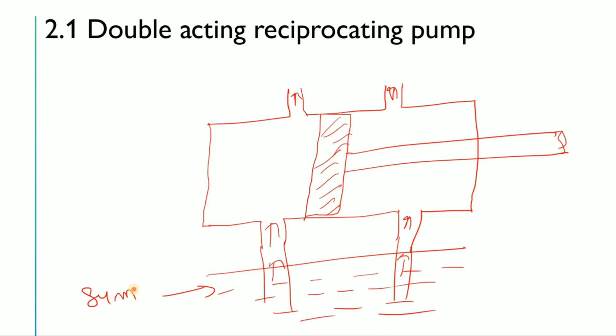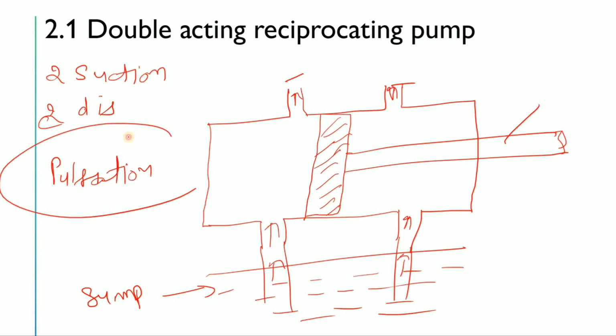Now what will happen is that there are two suctions and two discharges, this one and this one, and the piston, and again the same thing will happen. But in that case, since there are two suctions and two discharges, the pulsation will become less. Now what is this word pulsation?